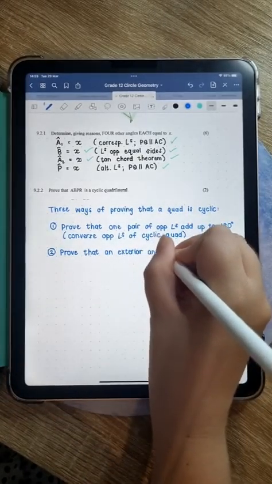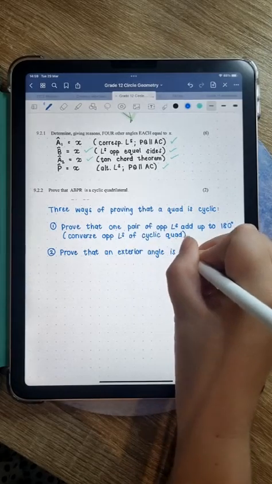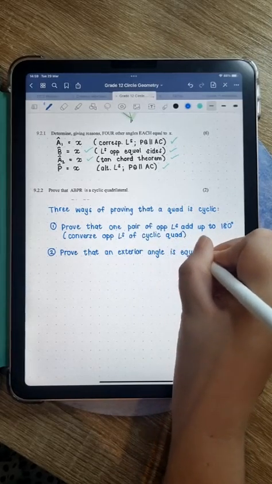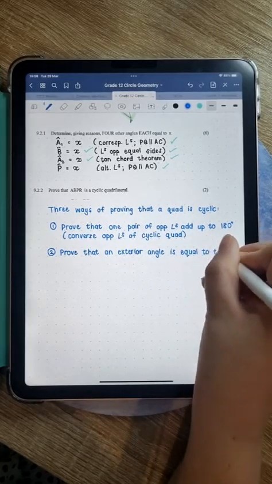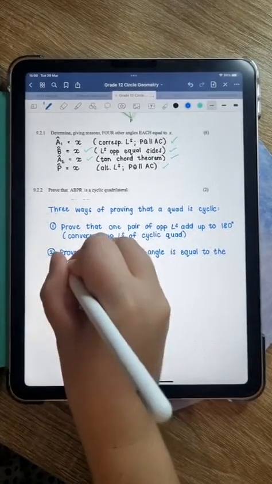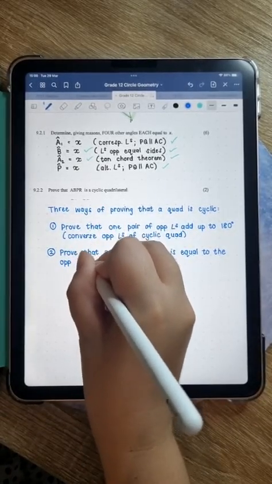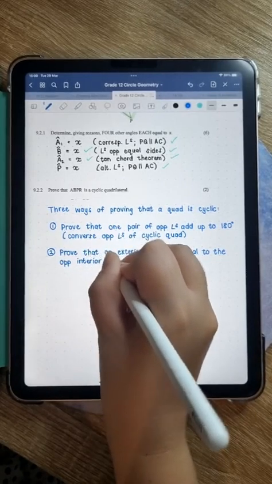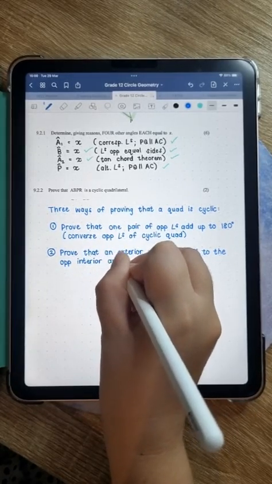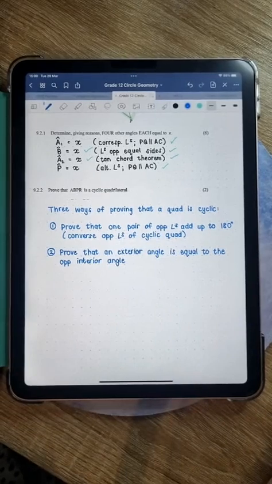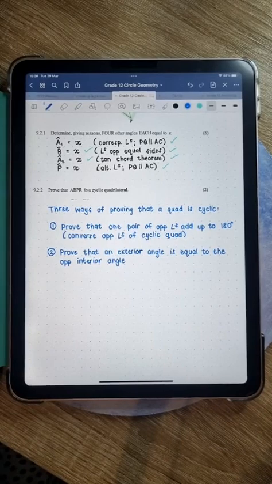So prove that an exterior angle is equal to the opposite interior angle, because we know that that is a property of a cyclic quad, that the exterior angle is equal to the opposite interior angle. So if you can prove that, right?